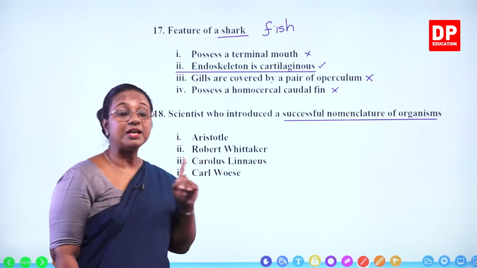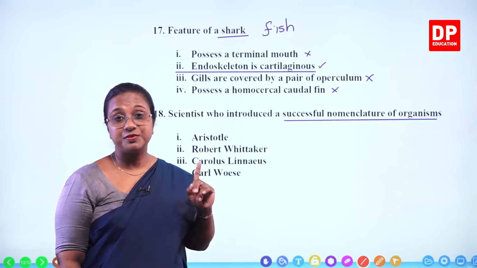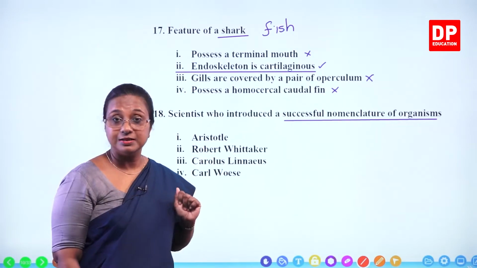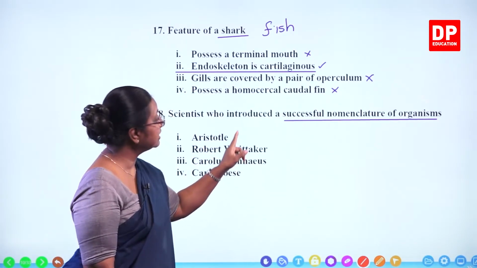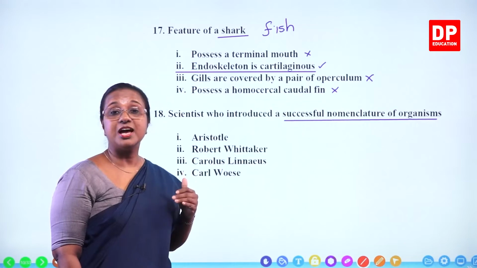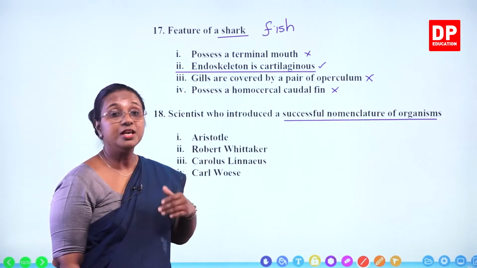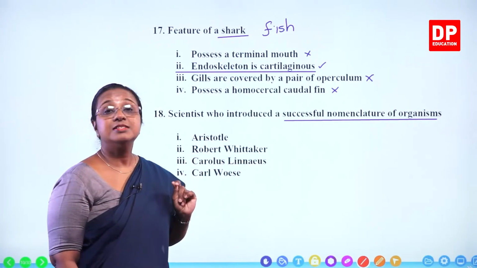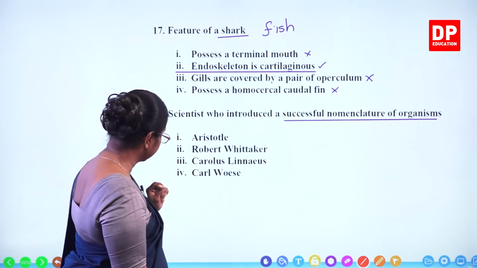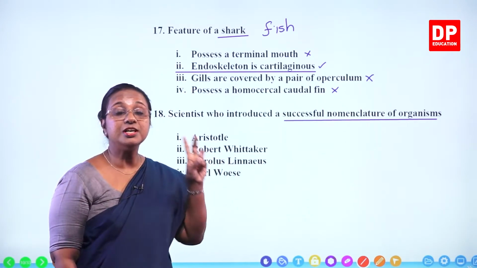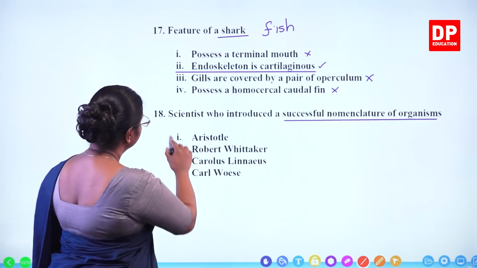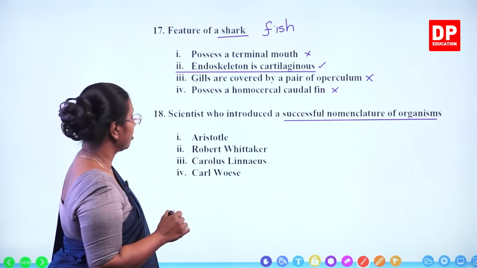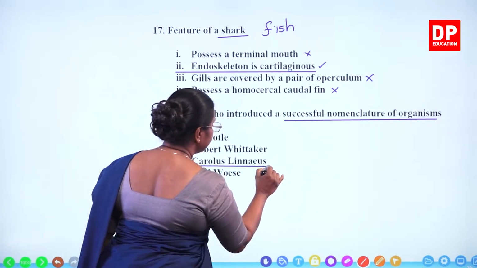Aristotle, you can remember, introduced the first scientific classification in the 4th century BC. Robert Whittaker introduced the 5 kingdom classification, and Carolus Linnaeus introduced the successful scientific classification, the Linnean system, with all the hierarchical levels, and also the successful binomial nomenclature. Then Carl Woese introduced the 3-domain classification. So the answer to this question, the scientist who introduced a successful nomenclature of organisms, is Carolus Linnaeus.